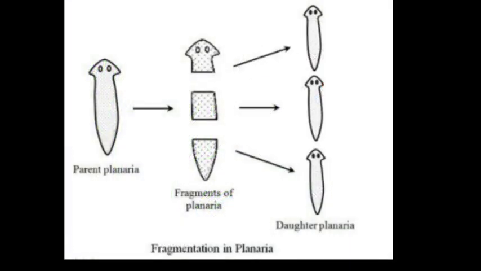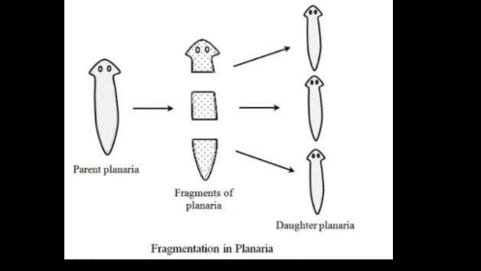Now the next one, regeneration. The process of getting back a full organism from its body part is called regeneration. Take an example where an organism has lost a body part and this body part develops again. That process is regeneration. Simple animals like Hydra and Planaria show regeneration. This means that in these organisms, whole new organisms can be reproduced from their cut body parts. If Hydra or Planaria get cut into a number of pieces, each piece can grow into a complete organism.